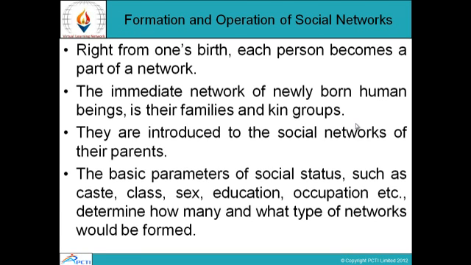Formation and operation of social networks. Right from one's birth, each person becomes a part of a network. The immediate network of newly born human beings is their families and kin groups. They are introduced to the social networks of their parents. The basic parameters of social status, such as caste, class, sex, education, occupation, etc., determine how many and what type of networks would be formed. So based on all these parameters, based on social status, based on caste, class, sex, education, various types of networks are formed.